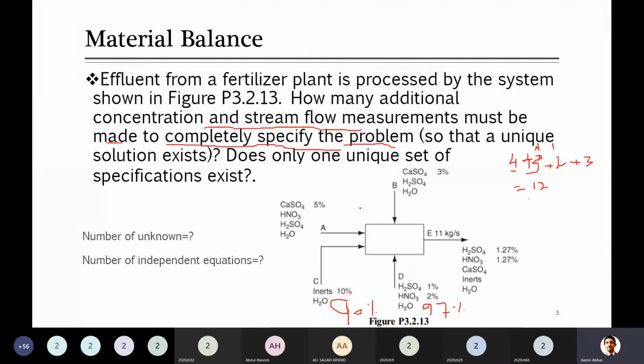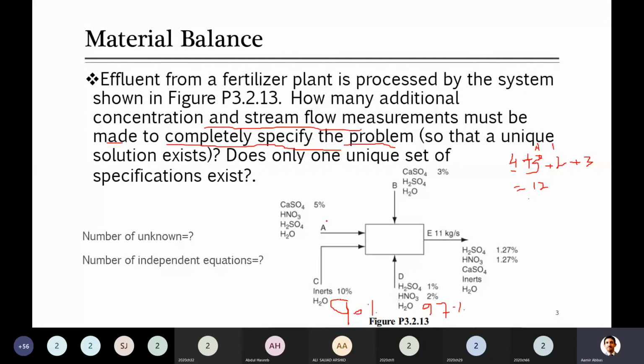There is no accumulation in this system. Due to this, input is equal to output, because he didn't mention here that there is some accumulation. So when he didn't mention any accumulation, definitely we have to consider that input is equal to output. So in this question, one equation can be the overall material balance.